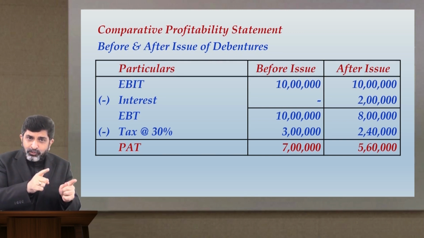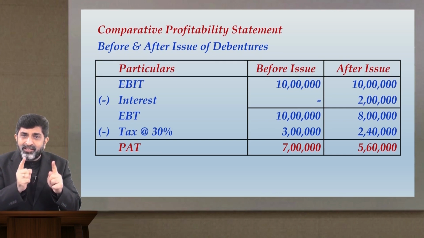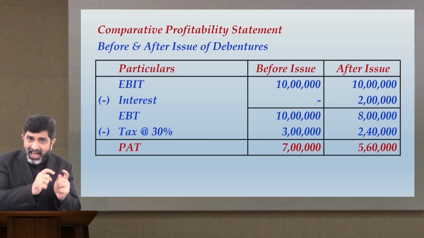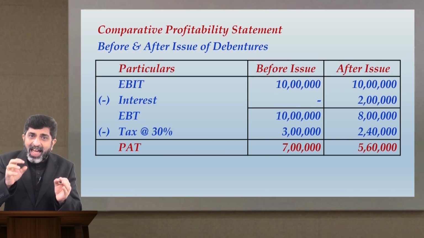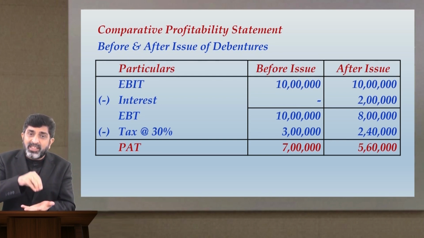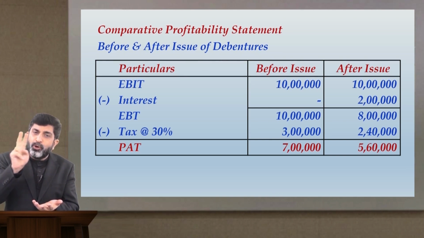Earlier the tax was 30% of 10 lakhs, now the tax is 30% of 8 lakhs. So there is a savings in tax of rupees 60,000, which is actually 30% of 2 lakhs.